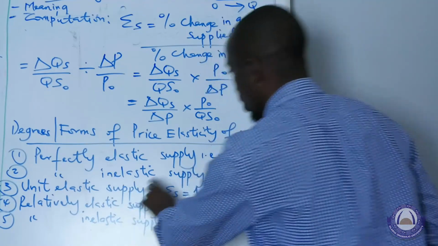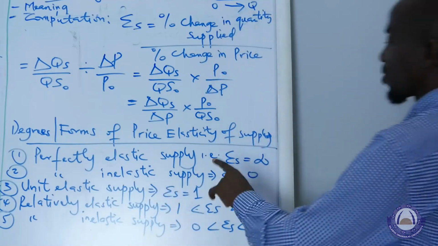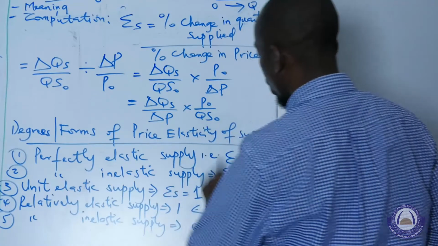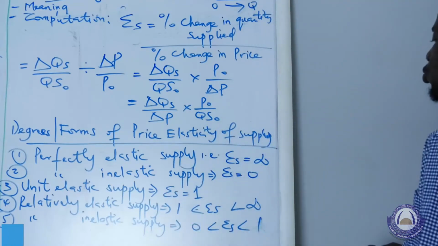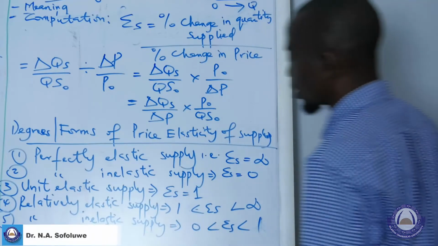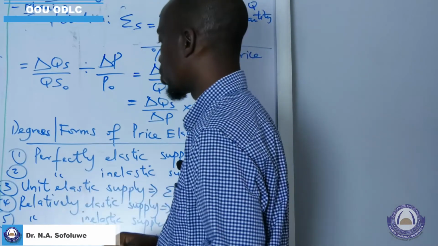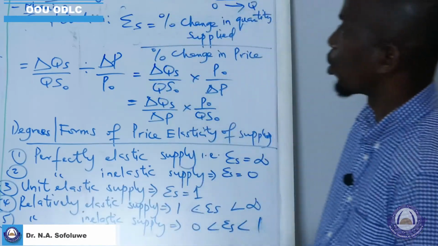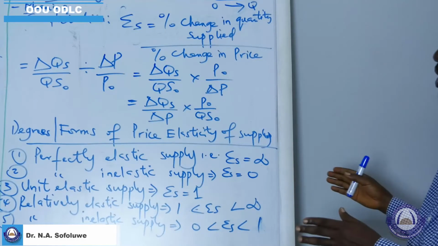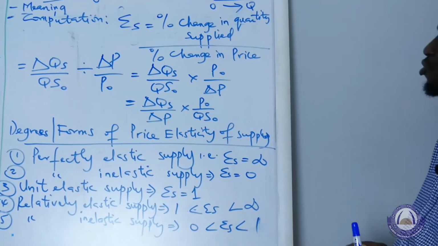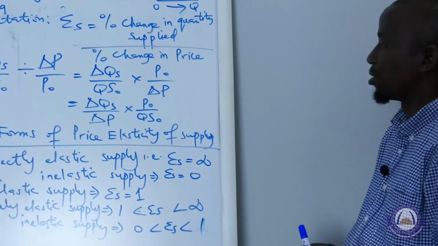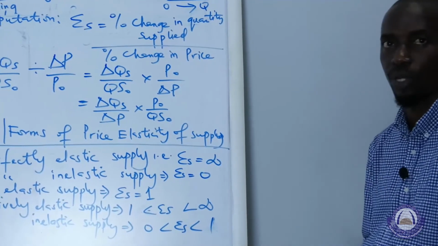Whereas in the case of the fourth one, relatively elastic supply, the percentage change in quantity supplied will be more proportionate than the percentage change in price of the commodity. So now from here we can take an example where we work out the value of price elasticity of supply.